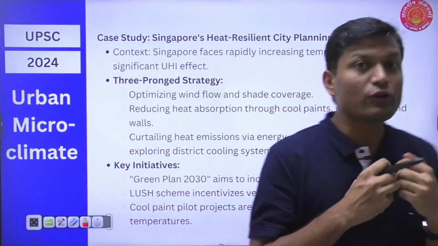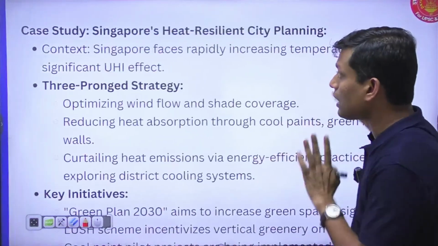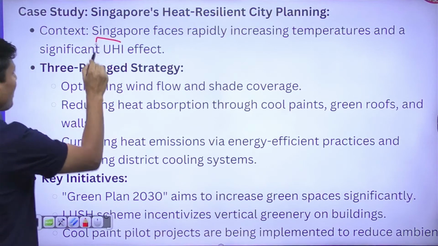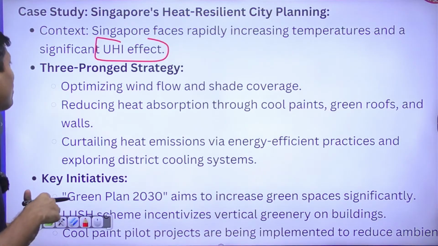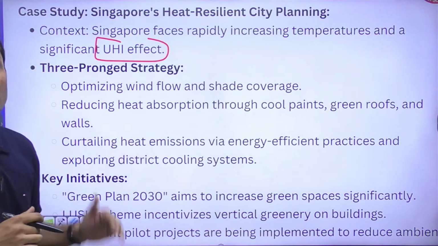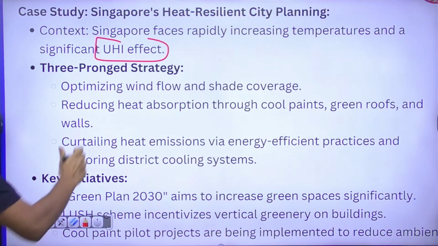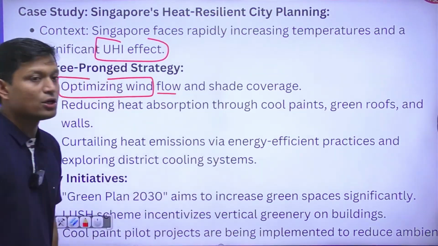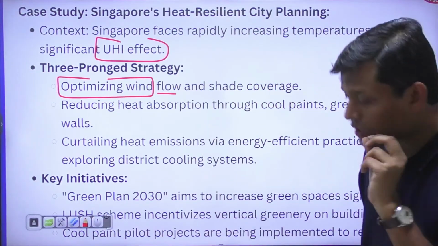Now there is a wonderful case study. You can quote this case study or you can write this case study, which is from Singapore. So in Singapore, we have a very high urban heat island effect, and to cope with this phenomenon, Singapore has developed a three-pronged strategy. So what is Singapore doing? Singapore is trying to optimize wind flow, right? So how do we optimize wind flow, or why are we targeting wind flow in this particular case?